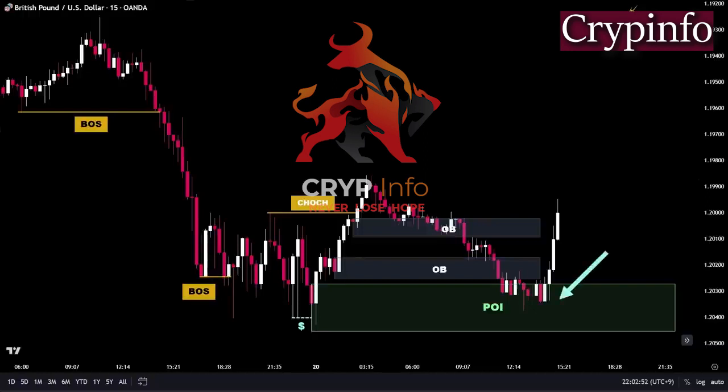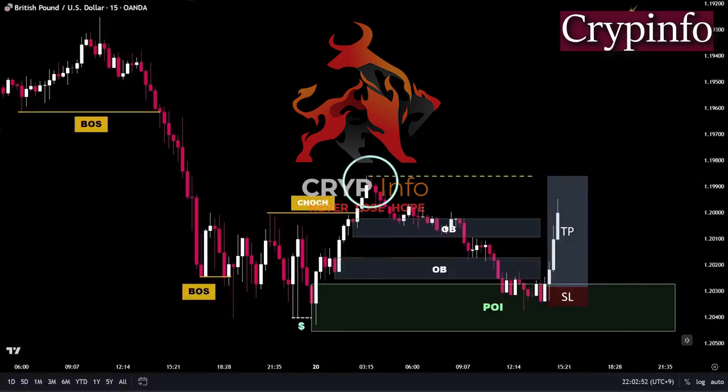As the price action is pulled into this higher time frame point of interest, we shift our focus to a lower time frame, such as the 1-minute chart, to obtain a clearer view of the price action and search for any signs of a change in character. Once we have valid entry confirmation on the lower time frame, we can enter a long position from this zone. Our target for the trade is set at the external liquidity, which in this case corresponds to this high point on the chart. Again, if the price breaks this high to the upside and creates a new bullish order block, we can anticipate new demand zones to be formed, and we can look for new buying opportunities from them.